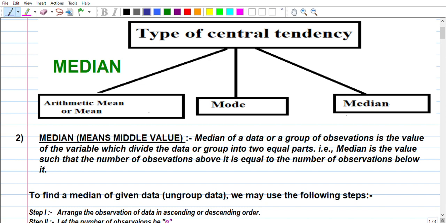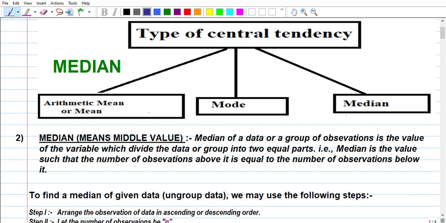That is, mean is not the only tool or method to determine the representative value or central tendency or central value of a group of observations. We use different methods or tools to find the central value of a group of observations. Here I am speaking of a group of observations or data. Both are the same.